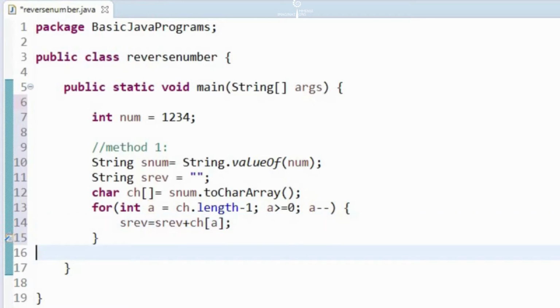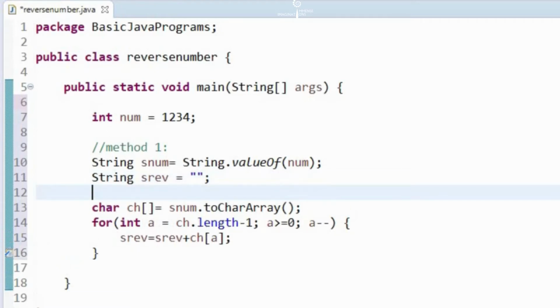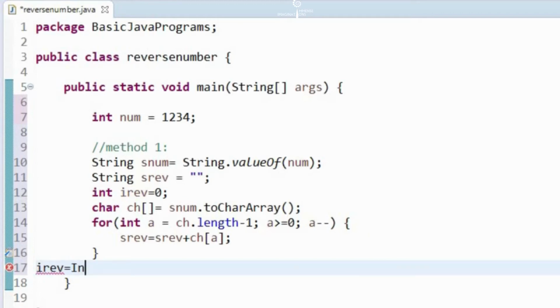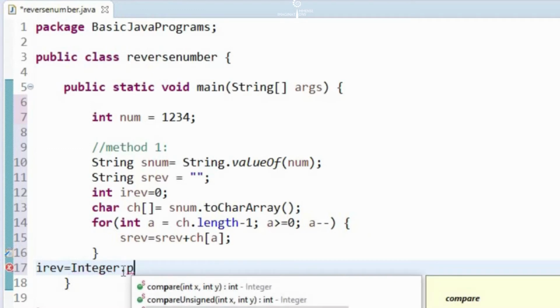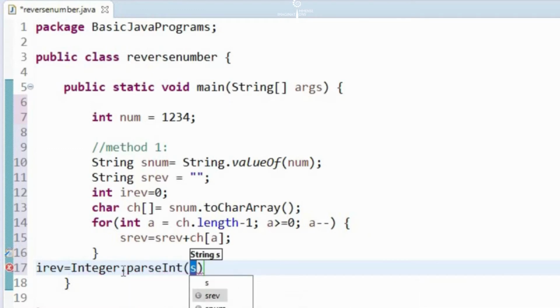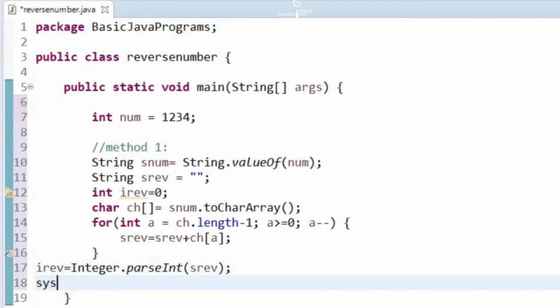Now let's convert this into an integer. For that, let's say we are initializing int iReverse is equal to 0. Now we can convert this into an integer. Say iRev is equal to, we have an integer class, and we can say parseInt, and we can give the reversed string here. Now let's print this output.